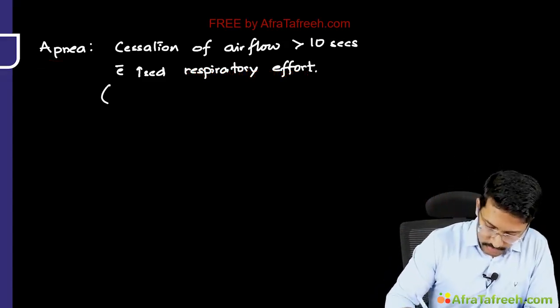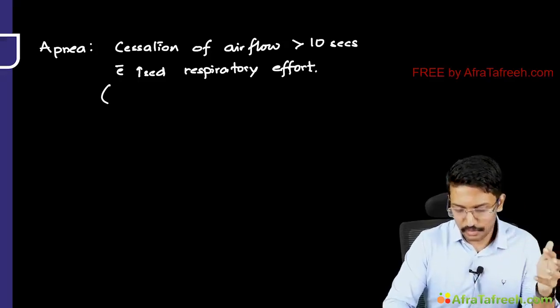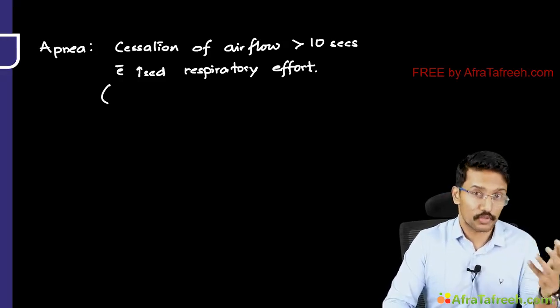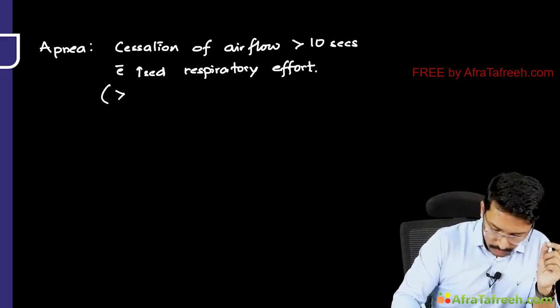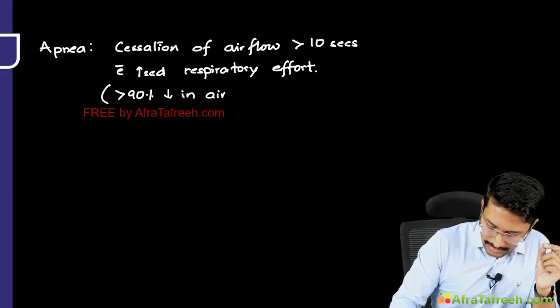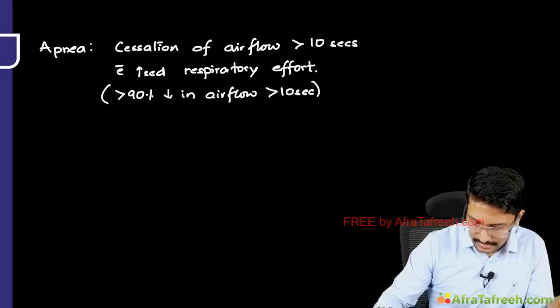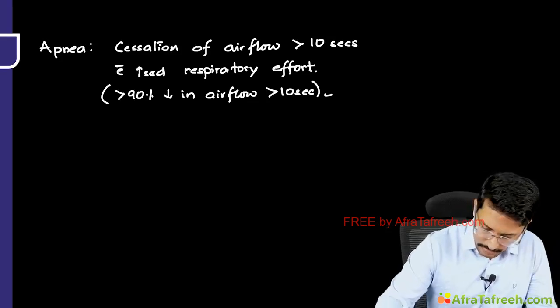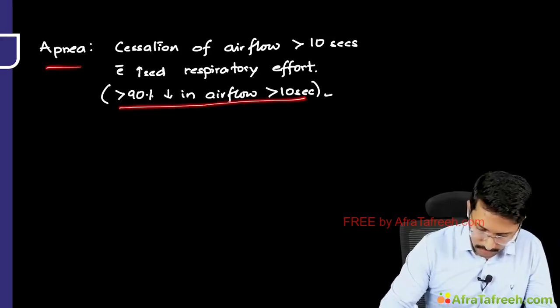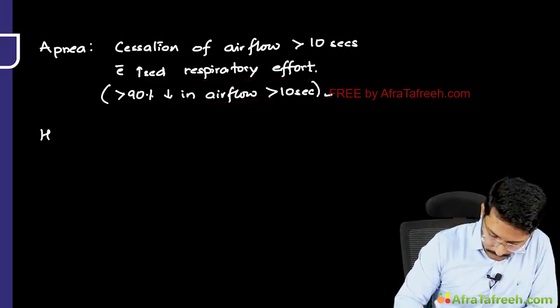Now we should also remember that some of the books and guidelines mention, because complete cessation of airflow for 10 seconds or more is too much of an ask, more than 90% reduction in airflow for more than 10 seconds also as a defining criterion for apnea, with obviously increased respiratory effort. Okay. Then what is hypopnea?